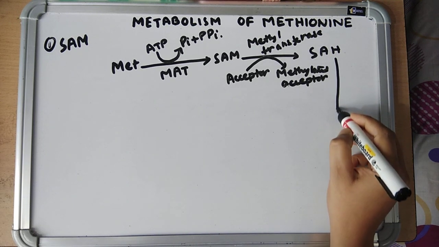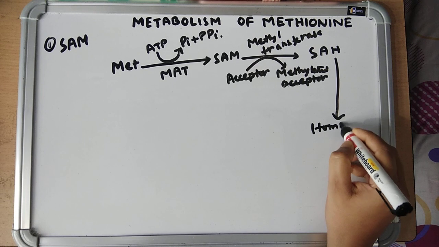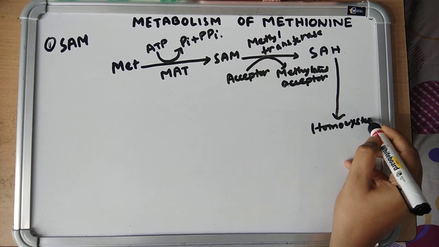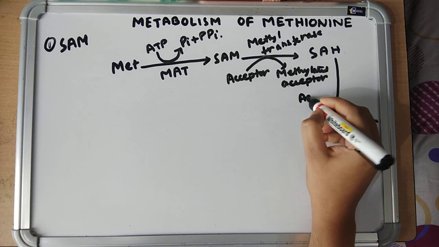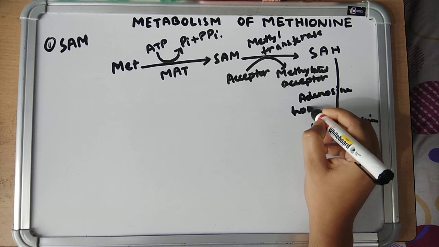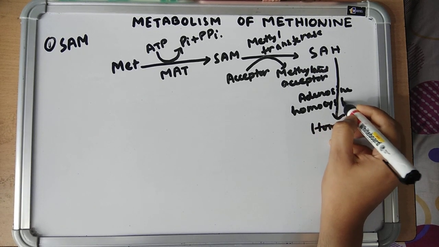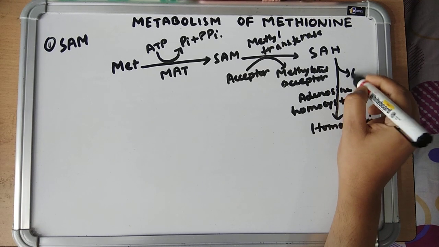Now this S-adenosyl homocysteine is converted into homocysteine by the enzyme adenosyl homocysteinase. Adenosine group is released.